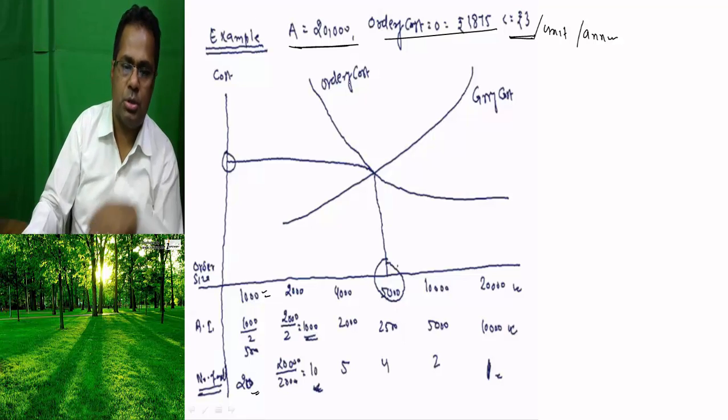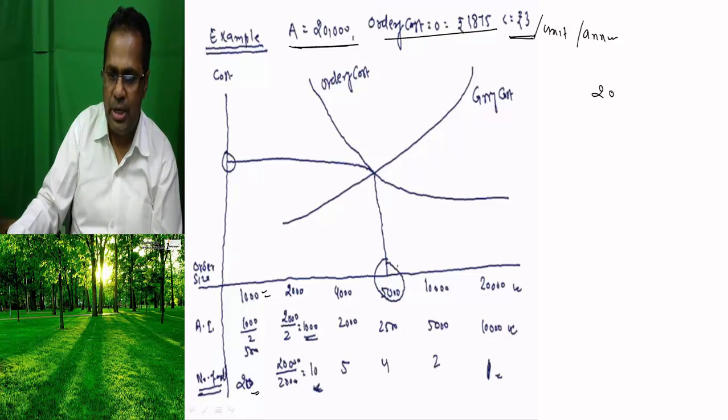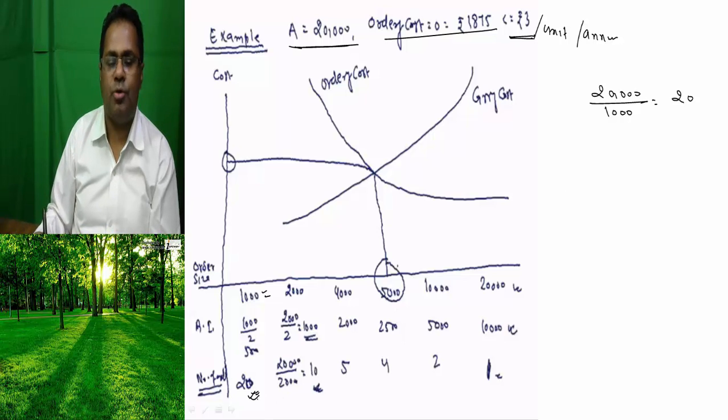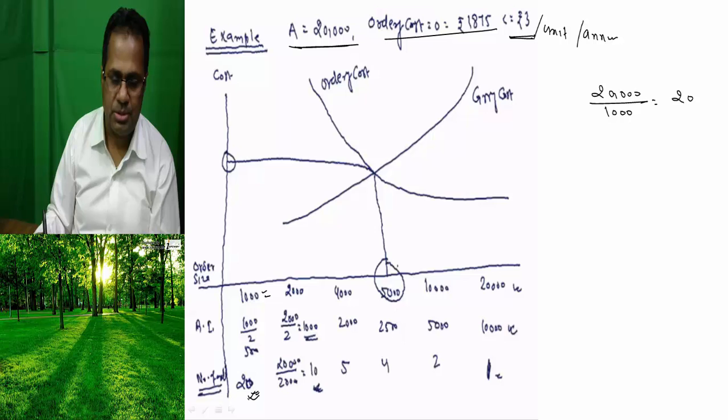20 orders, because 20,000 units is required. If you are going to place orders of 1000 units, then you place 20 orders, and the ordering cost is incurred 20 times in a year.